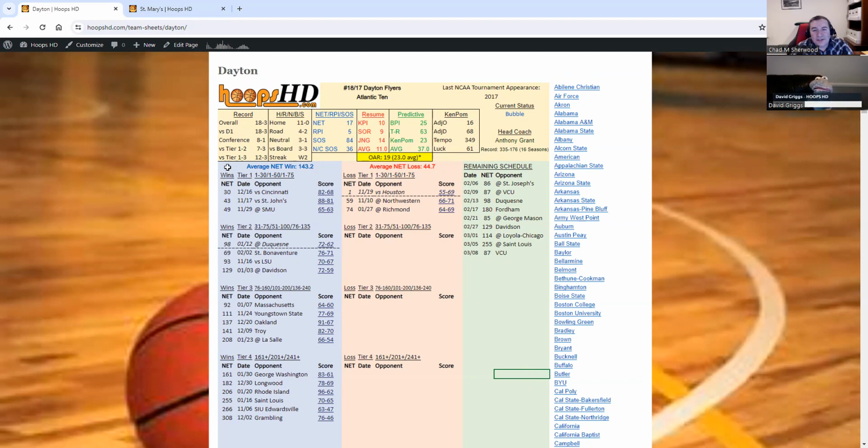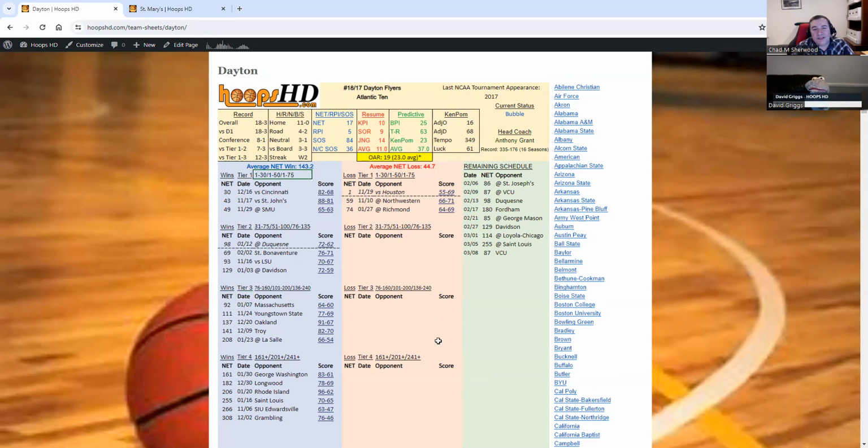But you see here later on, these are the wins and losses that teams have in the blue and the red column. The left column is blue. The center is in red. The left column is your wins. The center column is your losses. And if you look here, wins, then it says tier one, and then the next section is tier two, tier three, and tier four.